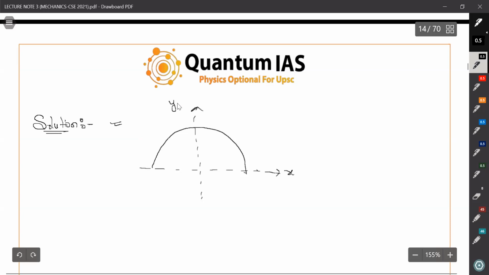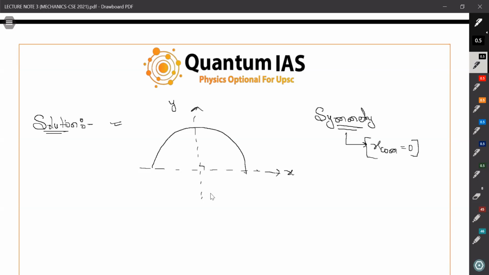Let this be the x-axis and this the y-axis, right? From symmetry we can say that its x center of mass is 0. Why can we say that?